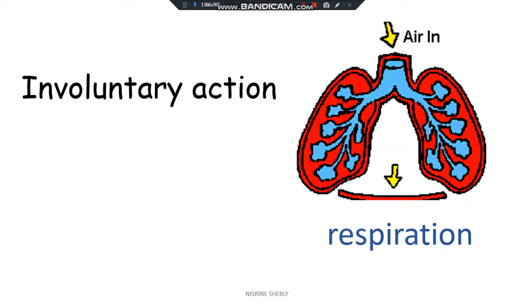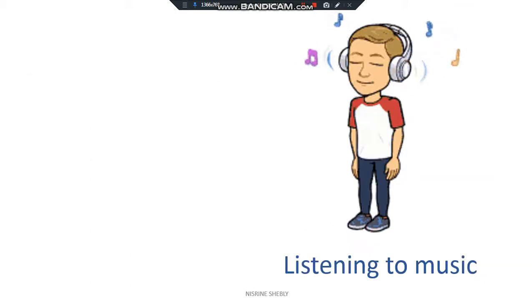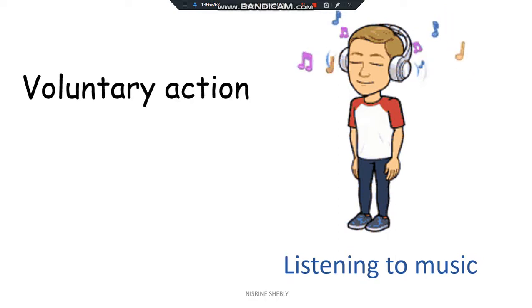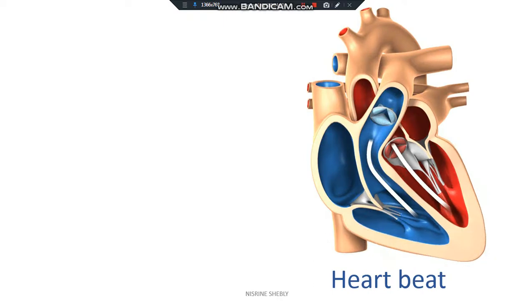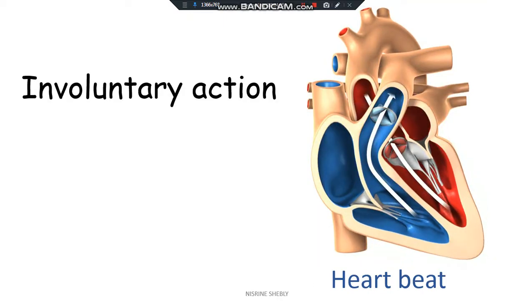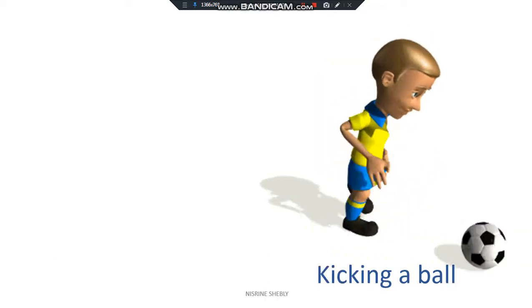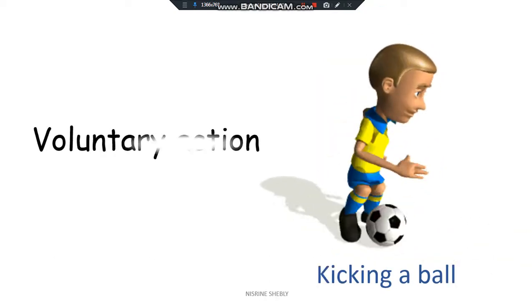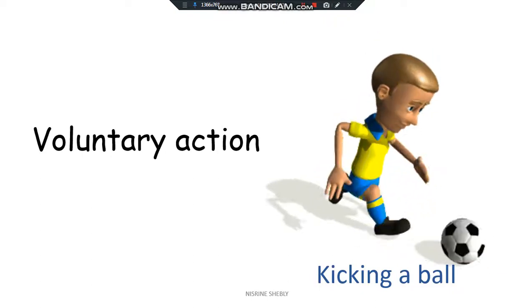Respiration is an involuntary action. Listening to music. Voluntary action. Heartbeat. Involuntary action. Kicking a ball. Voluntary action.